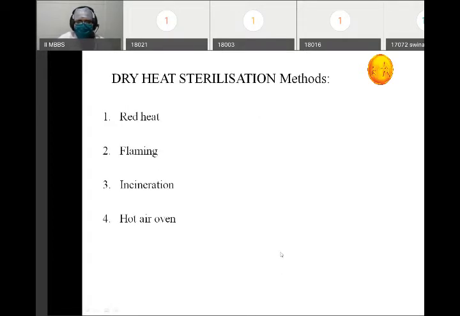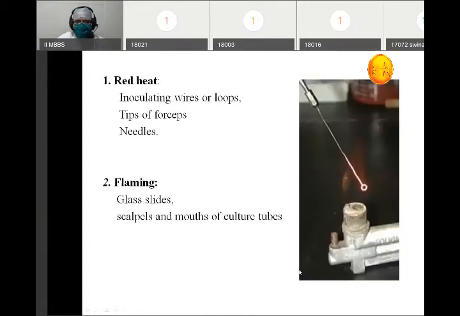So we have four types of dry heat sterilization method. First is the red heat, then we have flaming, we have incineration, then we have the hot air oven. First is the red heat. What is red heat? Basically, we are keeping a thing over a flame and we will keep it there till it becomes red hot. Red hot means it will achieve a very high temperature, so it will help in killing the microorganism.